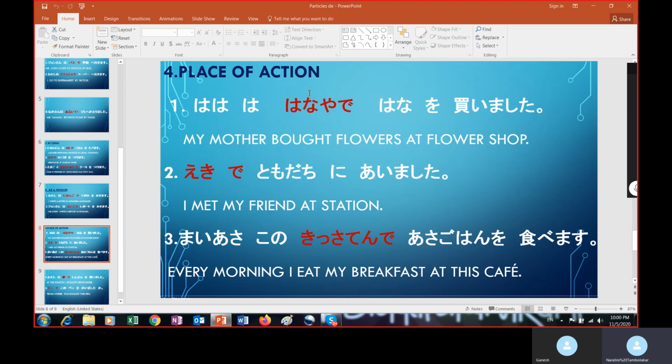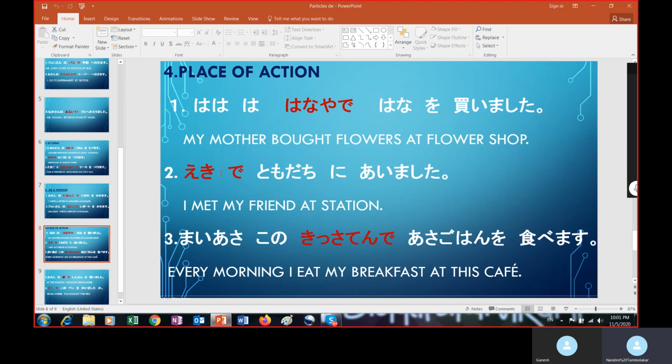Okay, let us move to the next use of particle de. The fourth use of particle de is place of action. Let us see. When the sentence ends with an action verb, to show the place of action we use particle de. Haha wa hana ya de hana o kaimashita. My mother bought flowers at the flower shop. So at is the place of action, so the meaning of this de particle is at.